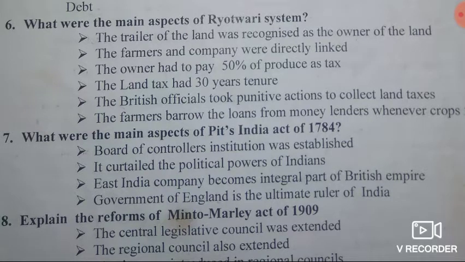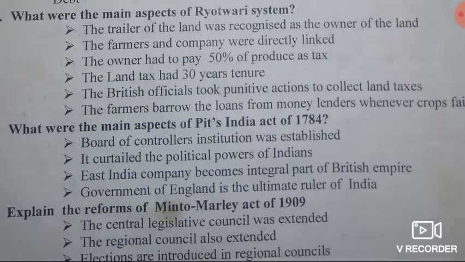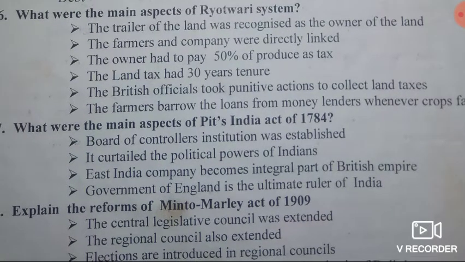Then second point, it curtailed the political powers of Indians. Then third point, the East India Company became an integral part of the British Empire. Then last point, the Government of England is the ultimate ruler of India.